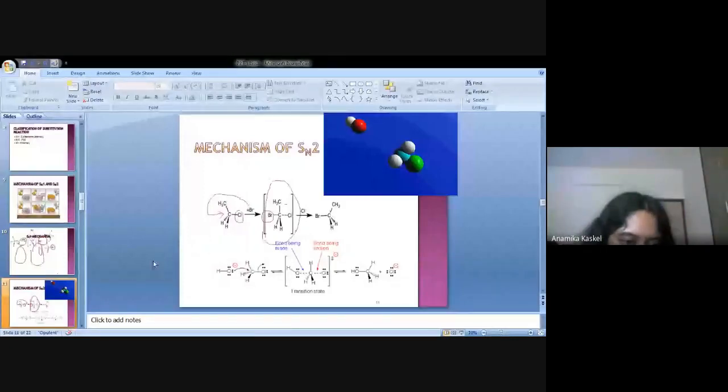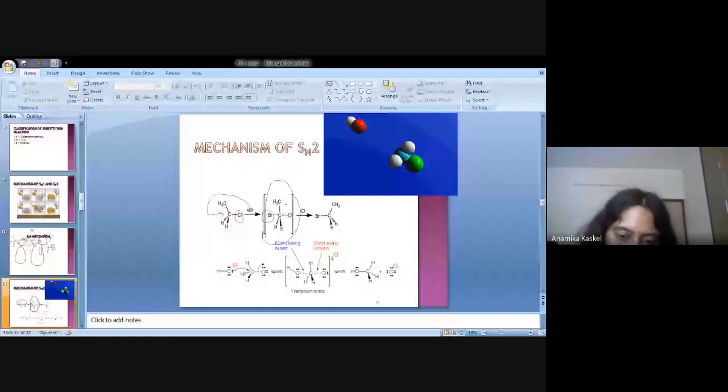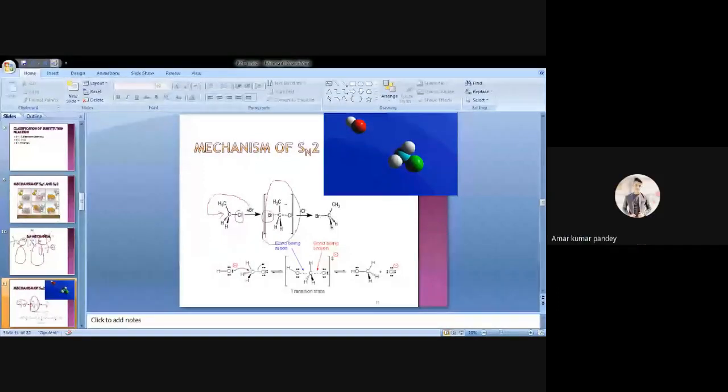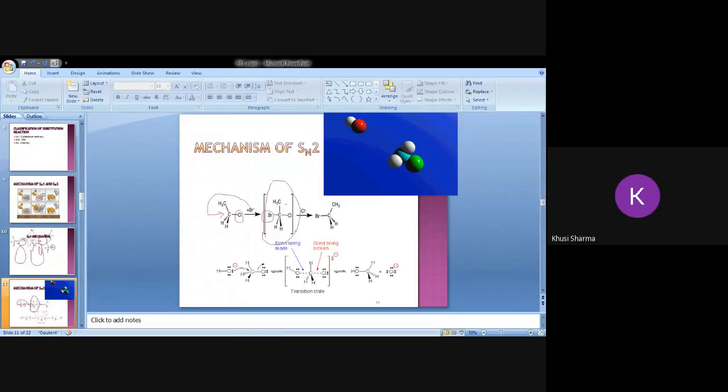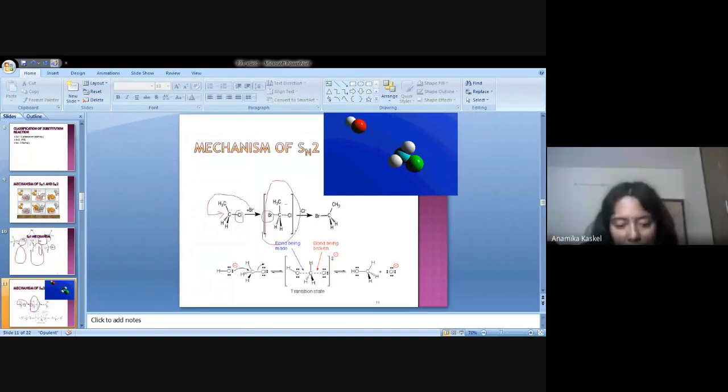Anybody from the class, can you tell me what do you mean by umbrella inversion? And why is it applicable in the SN2 reaction? You have to explain this. Anybody from the class? What is umbrella inversion?